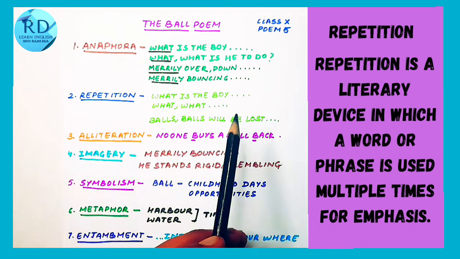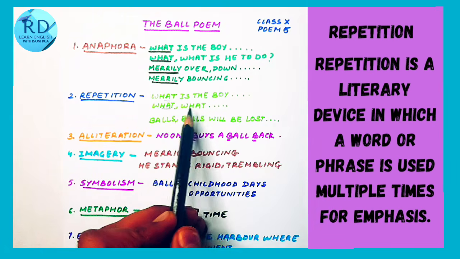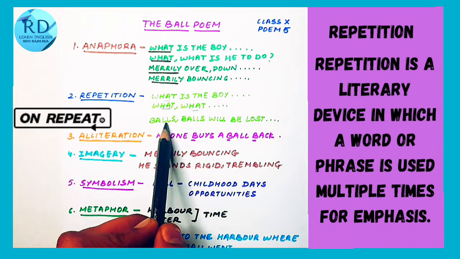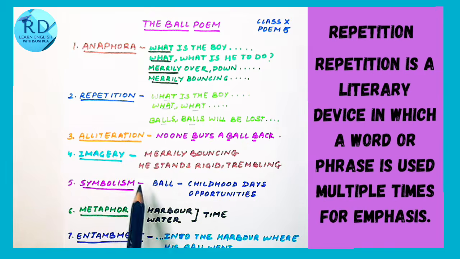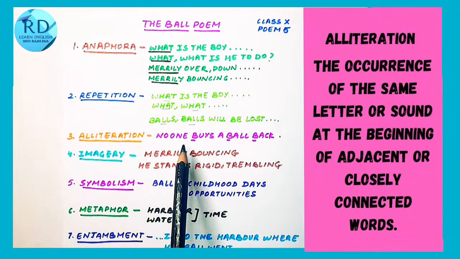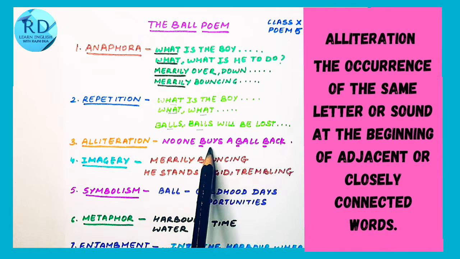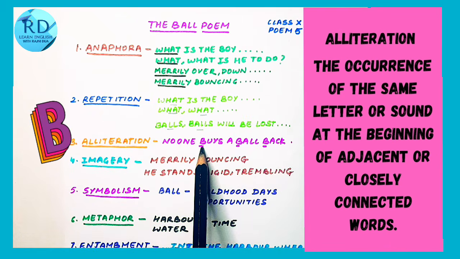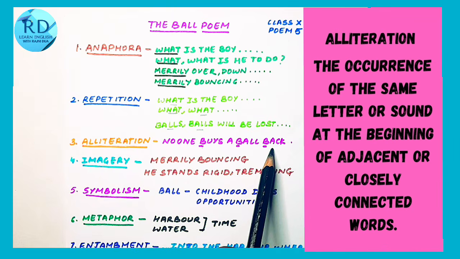Second poetic device is repetition. When the words get repeated again and again, it is repetition. For example, what getting repeated here, or balls will be lost. This is repetition. Third is alliteration. Alliteration is repetition of initial sounds in the beginning. For example, no one buys a ball back. So here b getting repeated again. Buys, ball, back. This is alliteration.